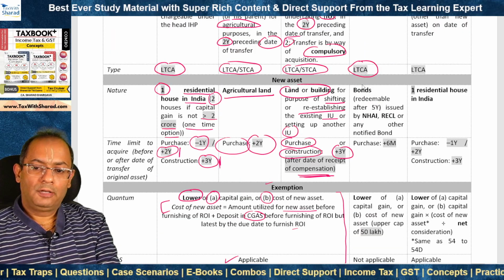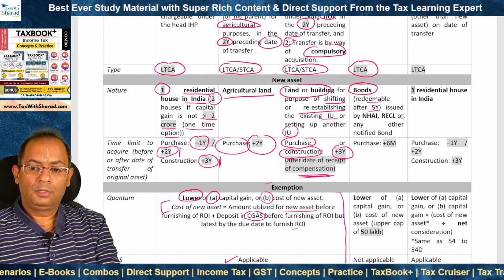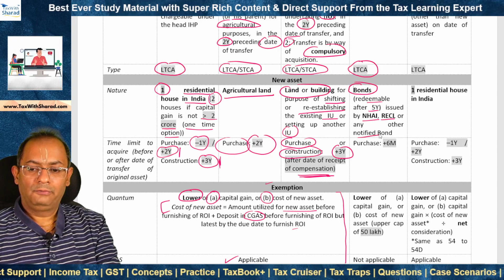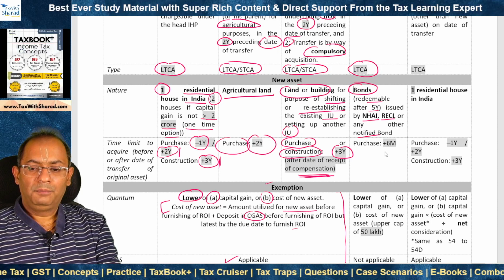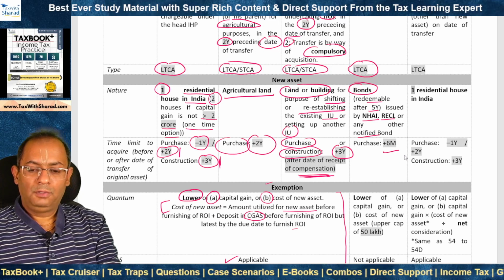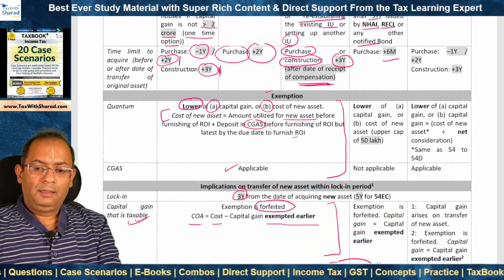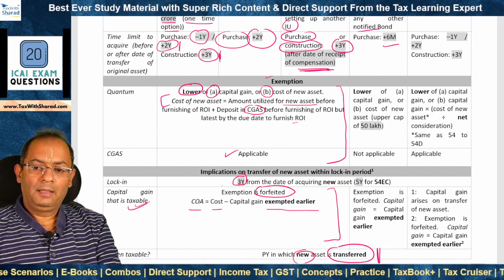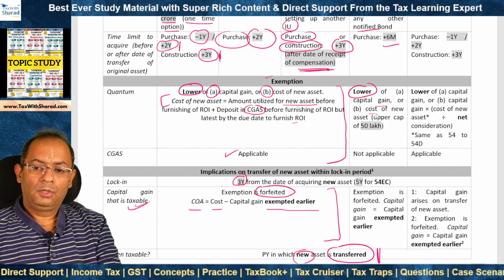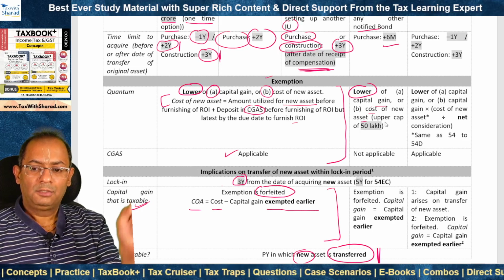What needs to be purchased to claim 54EC? Bonds need to be purchased, redeemable after 5 years, or long-term bonds issued by NHAI, RECL or any other notified bond. And the purchase needs to be within 6 months after the date of transfer of the original asset. If this condition is satisfied, then the amount of exemption from capital gain is equal to lower of the amount of capital gain or the cost of new asset. That means the amount of purchase of the bonds.